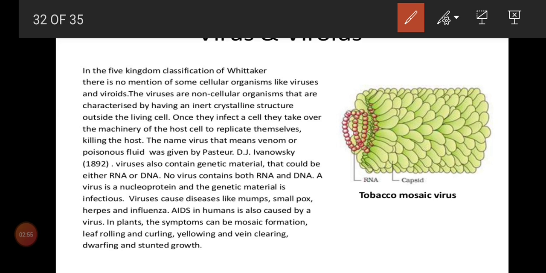And the second point we'll discuss: they don't have their own metabolism process, and they can't respire also. What do you mean by metabolism, children? Metabolism means when we take food, it automatically breaks down and from that we get energy. I'll explain metabolism in plant physiology also. In general, metabolism has two parts: catabolism plus anabolism. What do you mean by catabolism, children? Catabolism means breakdown. Anabolism means synthesis.